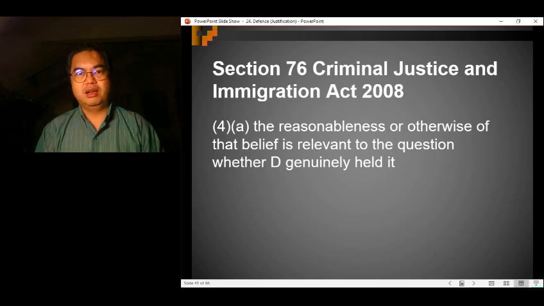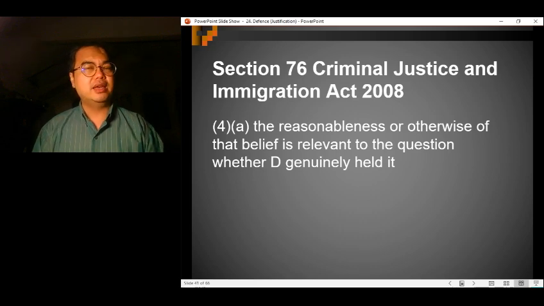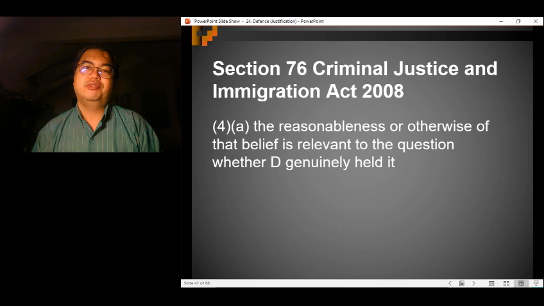That's what Gladstone Williams said, and this is being echoed in this provision, Section 76(4)(a). Let me say that again. The more unreasonable his belief is, the less likely it is that he honestly believed in it. Okay?